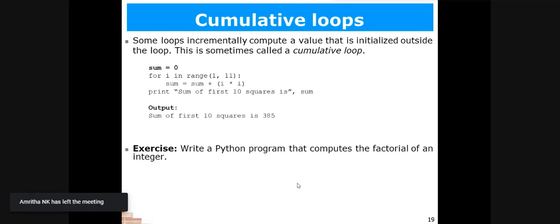If you are facing any problem, you can ask your query, or you can do hands-on practice in your Python windows. Do you want to compute the factorial of an integer? Or should we move further?